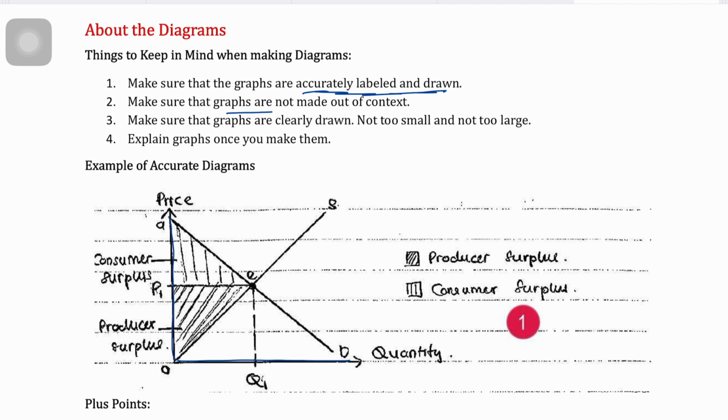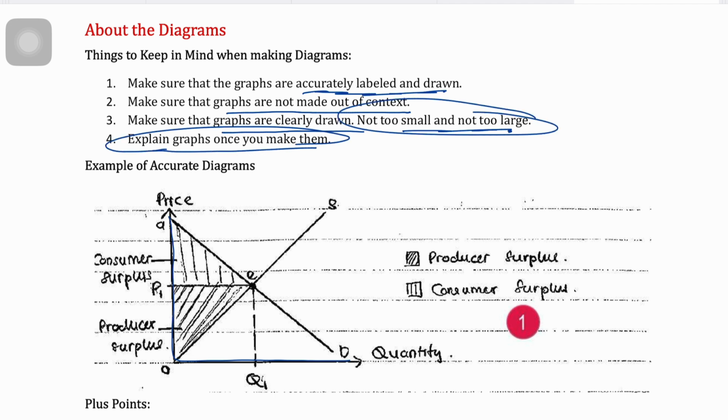Make sure graphs are not made out of context. Make sure graphs are clearly drawn, not too small, not too large either. And I'll talk a bit on this. Explain graphs once you make them. Once you make them, it's not that the diagram looks like a loner on the side of your answer. For example, if you make the diagram, you should explain like this: the above diagram shows that, or the below diagram shows that. Don't automatically think that the examiner will understand what the diagram is. No, you have to explain or draw a connection with the diagram. The diagram is explaining that this is happening in the answer, right?